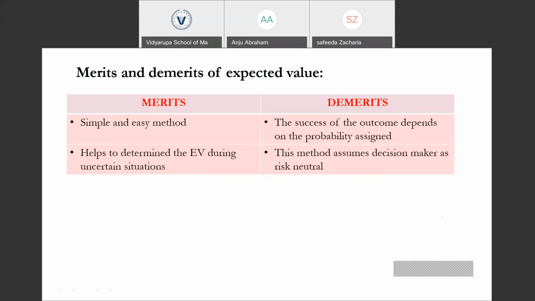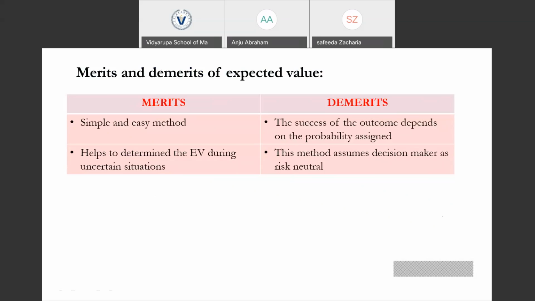And the demerits of expected value. The success of this expected value, the interpretation, depends upon the probability value that we are assigning. If the probability value that we assign to every outcome is inaccurate, our expected value would be different, or our expected value would be wrong.